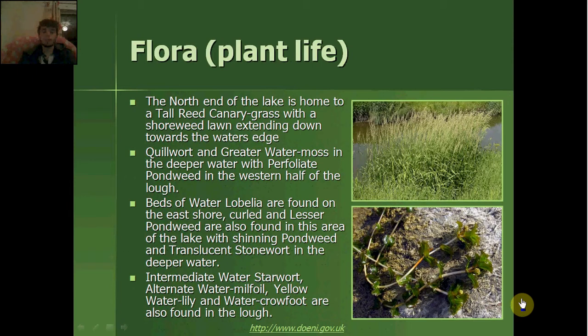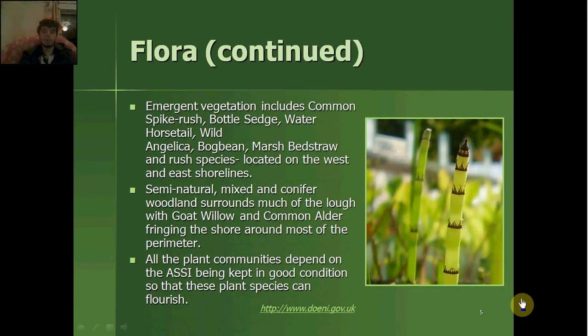the deeper water. Intermediate water stonewort, alternate water milfoil, yellow water lily and water crowfoot are also found in the loch. Emergent vegetation includes common spikerush, bottle sedge, water horsetail, wild angelica, bogbean, marsh bedstraw and rush species. These are located on the west and east shorelines.